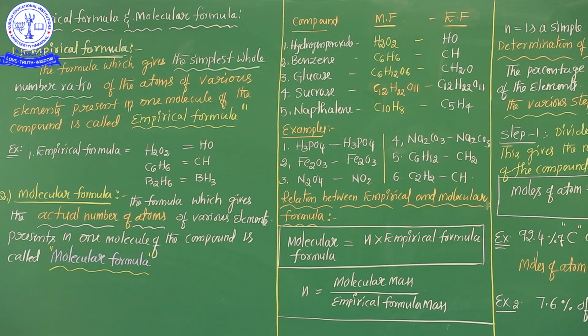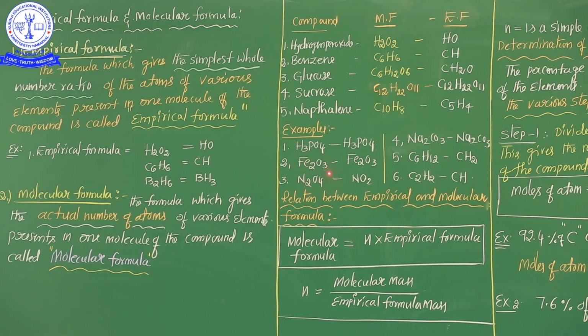See, my dear student, in some examples the empirical formula and molecular formula are the same, but in some examples the empirical formula differs from the molecular formula. These are the examples. And an additional example, see here, H3PO4, phosphoric acid. This is a molecular formula because of the actual number of atoms present here, but it's not possible to cancel with a suitable integer. That's why here for H3PO4, the molecular formula and empirical formula are the same for phosphoric acid.